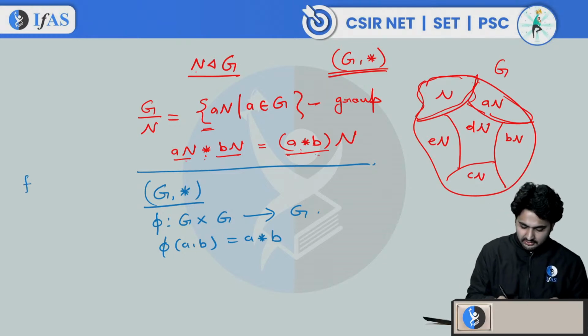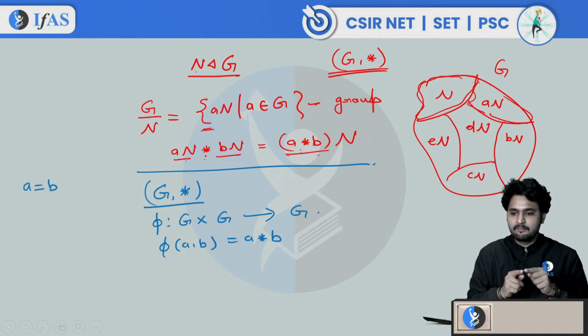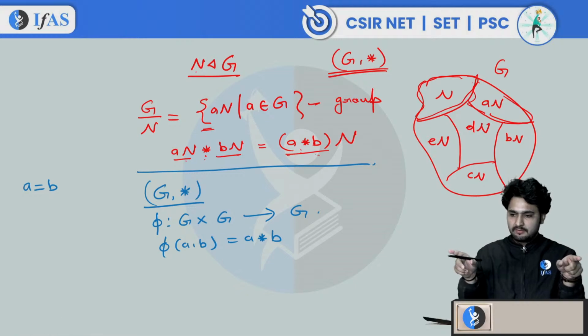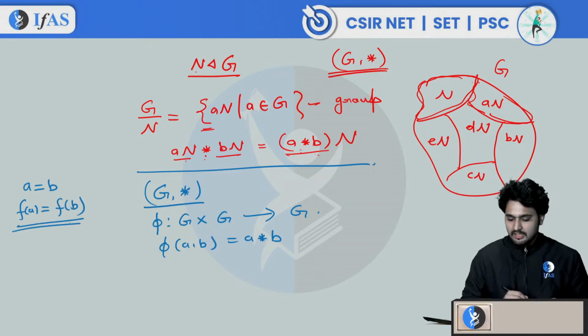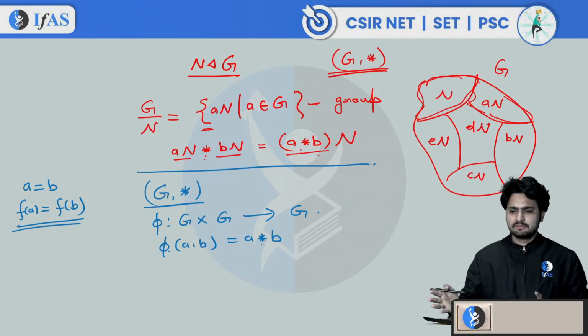And when you say the function is well defined, we say that a function is well defined if A is equal to B, then if two elements are the same, their images cannot be different. One element cannot have two images, right? So if A is equal to B, f of A should be equal to f of B. This is the idea. Okay. So when you say that this phi or the star is well defined, because phi is the same as star, right?